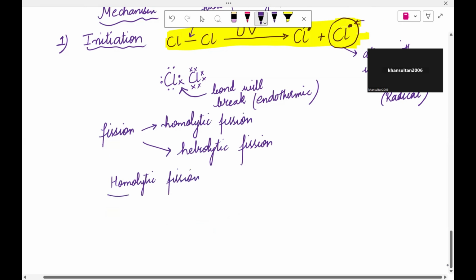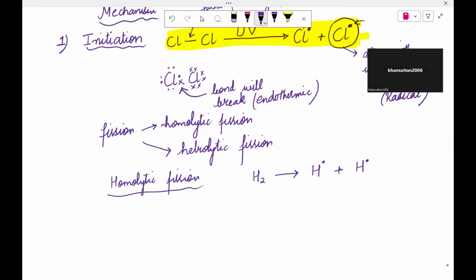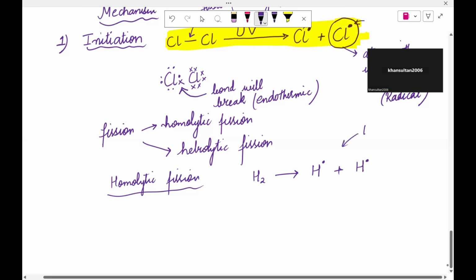You can take the example, like for example, this is H2, and when the bond breaks, it would form these free radicals. So what happens in homolytic fission? Two same radicals are formed, each carrying one electron. Radicals are formed having the same number of unpaired electrons.